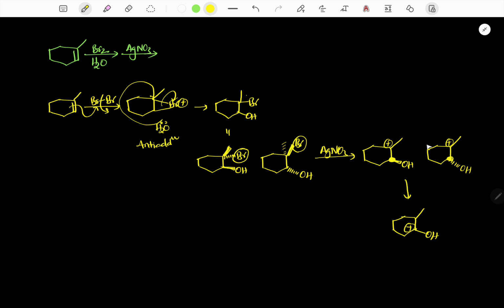So both lose the Br minus, and then hydride transfer takes place. Finally, it forms the corresponding stable C plus, and here lone pair resonance is possible. The corresponding product has a double bond and OH plus. Now it loses a proton, and the corresponding ketone will be formed. So it is our final product.